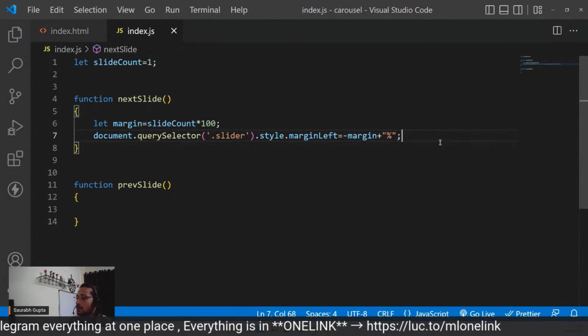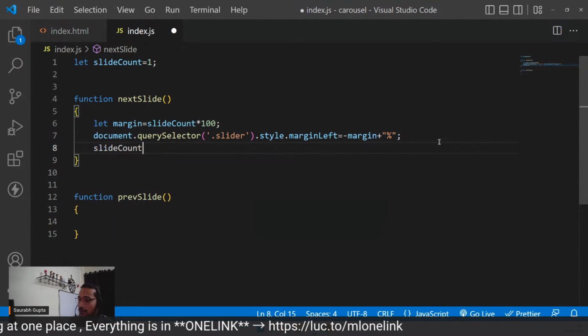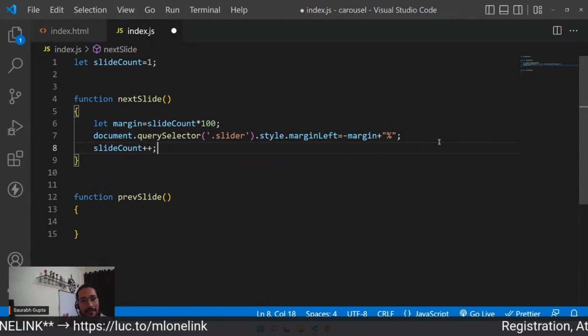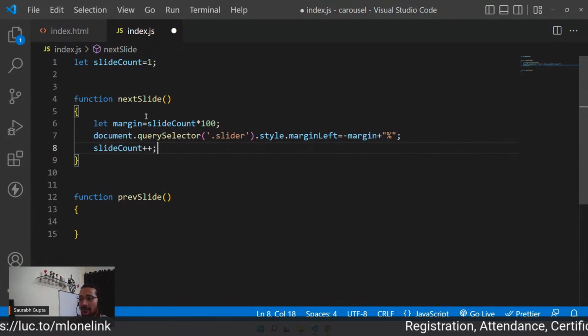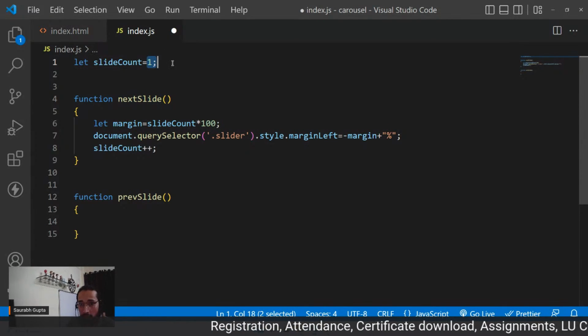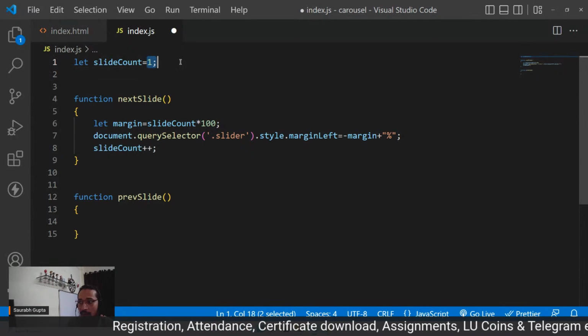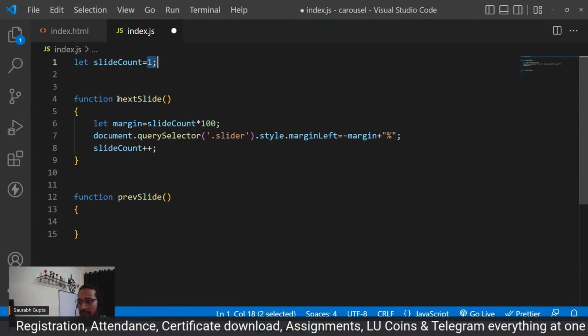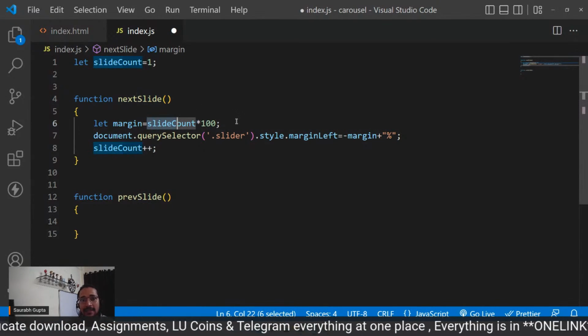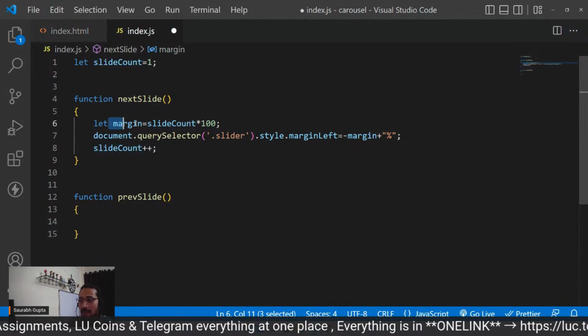So every time, and also after doing this, slide count should increment. Slide count plus plus. So slide count will become 2. That's it. So guys, again see, whenever you call next slide, initially slide count is 1. Now logic, guys, again logic. Slide count is initially 1. If this function is called, it will be 1 into 100. That is 100. So margin will become 100.